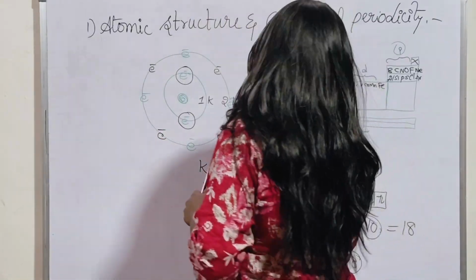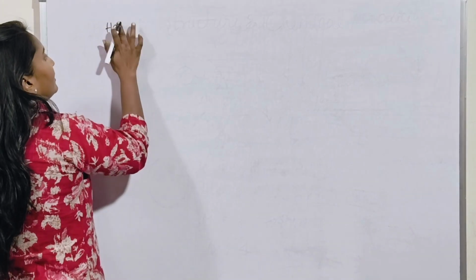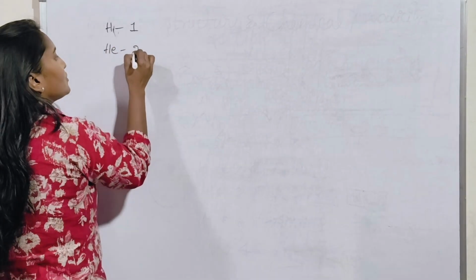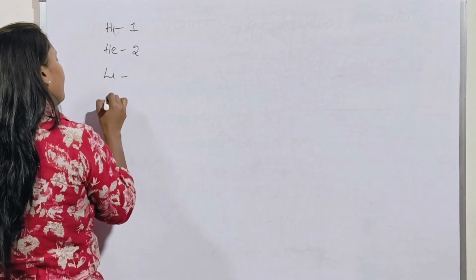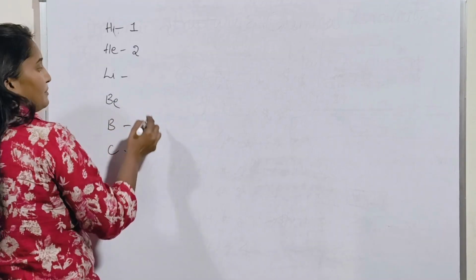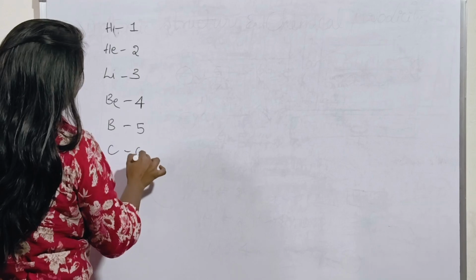How will you see that electronic configuration? Hydrogen's atomic number is 1, helium is 2, then lithium, beryllium, boron, carbon. Approximately 6 elements we will look at: 1, 2, 3, 4, 5, 6.